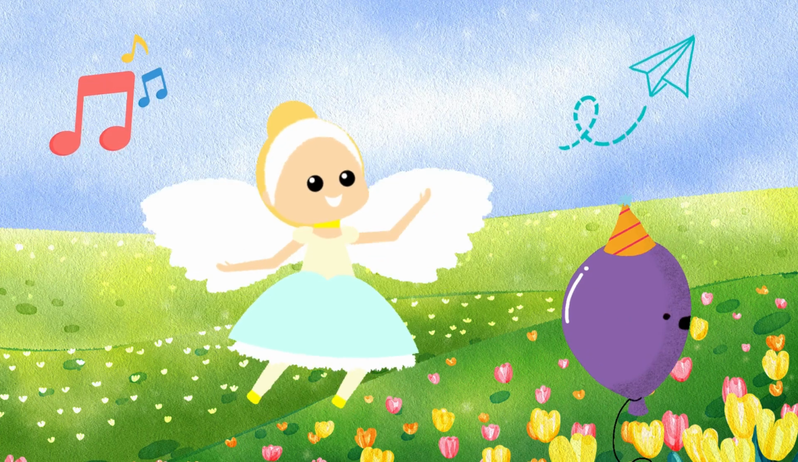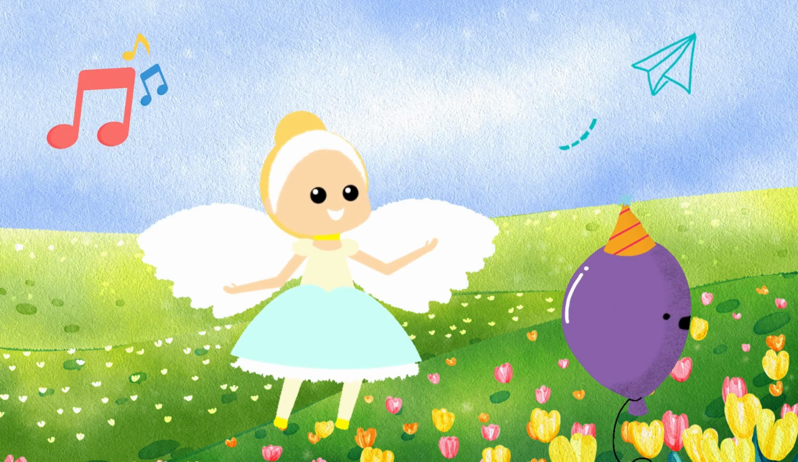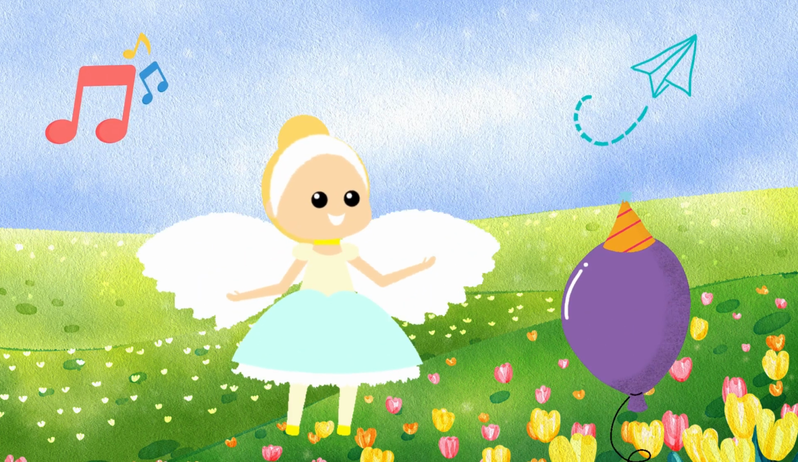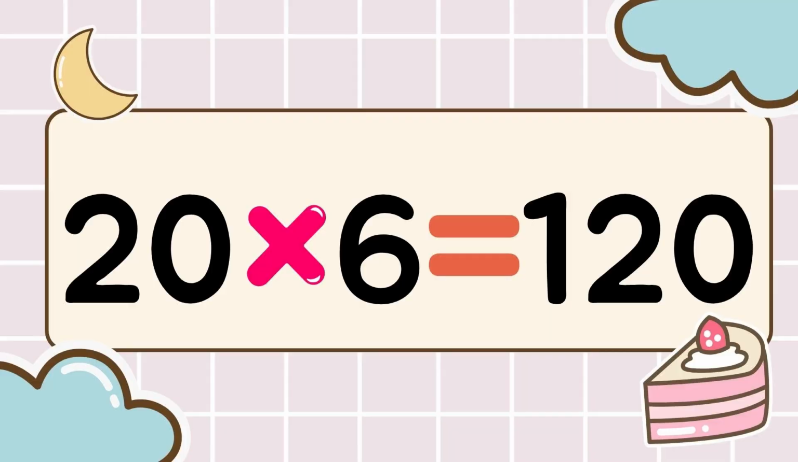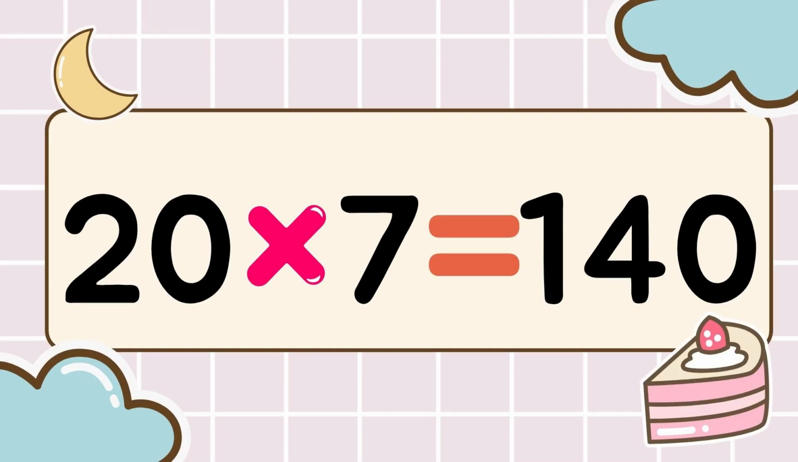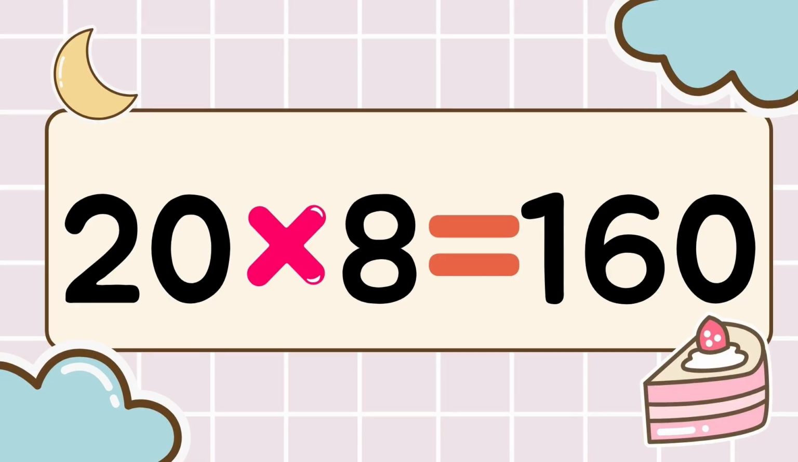Wow! You're a multiplication champion! Fill up your energy. Let's go to the next round. 20 times 6 is 120. 20 times 7 is 140. 20 times 8 is 160.